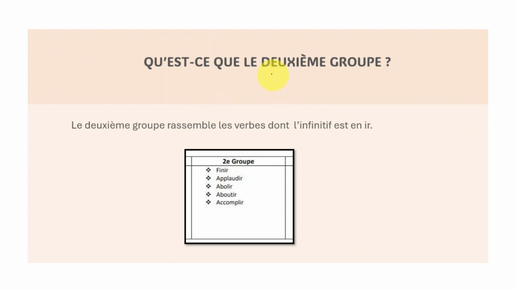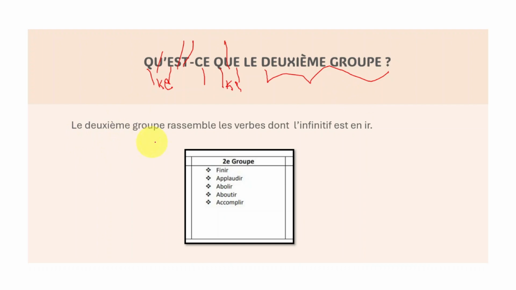the second one. Le verbe du deuxième groupe. So again, forget about this. This becomes que. Que. And then this one becomes que. Forget about this. So qu'est-ce que le deuxième groupe? In this case, I'm talking about le verbe du deuxième groupe.